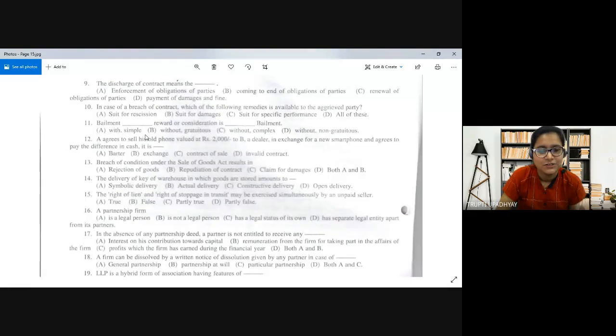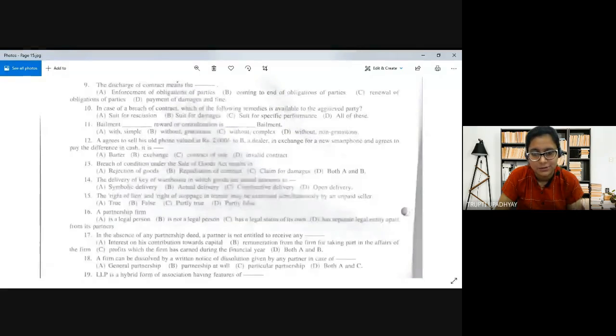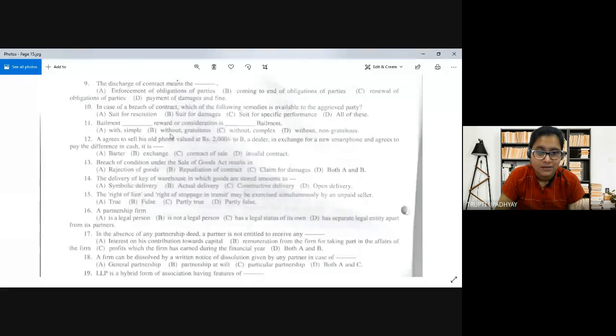Now here we need to understand that A is agreeing to sell an old phone valued at rupees 2000, right? And he will be getting a new smartphone. And he also agrees that whatever the difference amount is, he will pay in cash. So obviously barter is no way the answer. Invalid. Why will it be invalid? A, B gone. No confusion between B and C. That only I can notice from the answers. So the correct answer is option C, contract of sale.